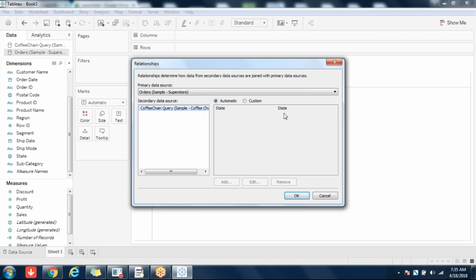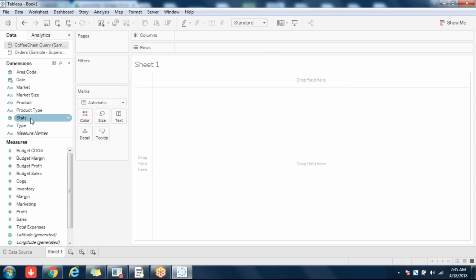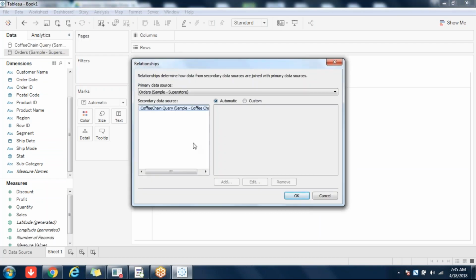So you can see state. Blending will happen by default only if the field name is same. To prove that, I'll change this spelling. Okay, so you saw the data also, right? But now you see I changed the name to stat. Here it is state, but there it is stat. So I'll go there, edit relationship. Now you see there is nothing there, right? No relationship. Okay, got it?